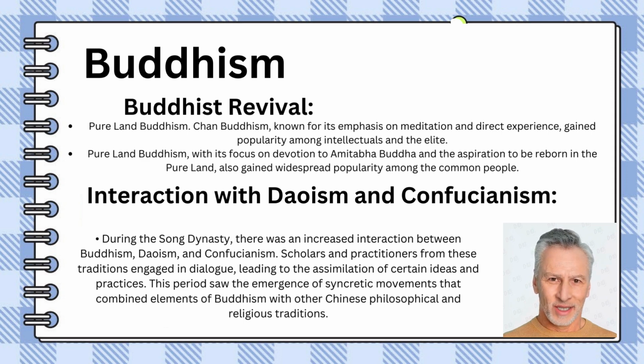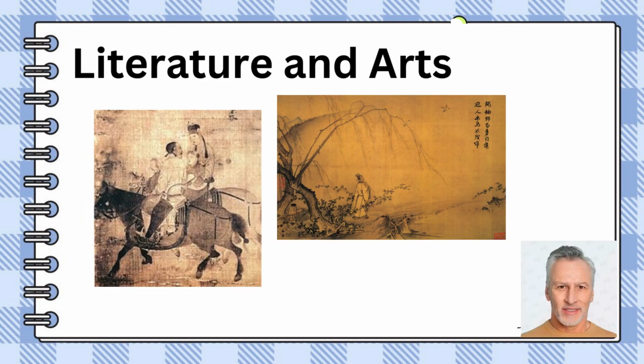Overall, the Song dynasty was a dynamic era for Buddhism in China, marked by imperial support, artistic achievements, scholarly activities, and interactions with other philosophical traditions. Chinese literature during the Song period contained a range of different genres and was enriched by the social complexity of the period. The visual arts during the Song dynasty were heightened by new developments in areas such as landscape and